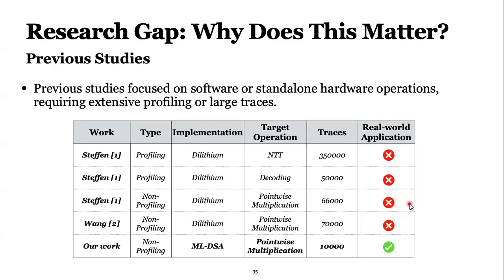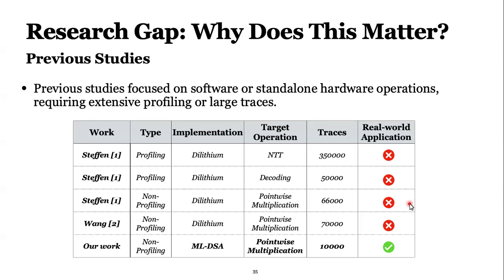So Stefan did a profiling attack. A profiling attack is basically using AI. They are getting multiple traces with known keys. They are training a model. And then in their attack phase, they just get one trace and put it into this model to find the secret key. But this is not that much of a real world application because they require almost 35 times more traces compared to us.